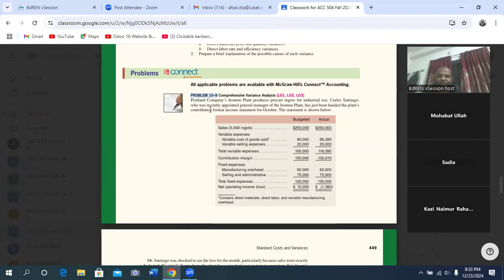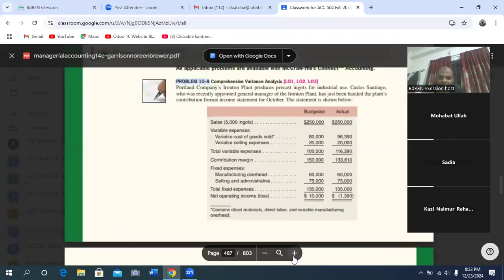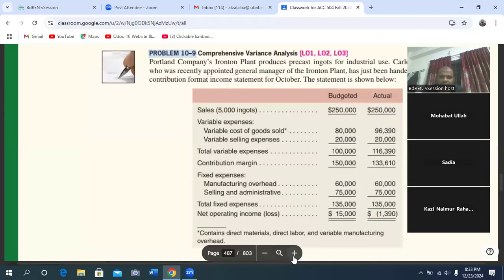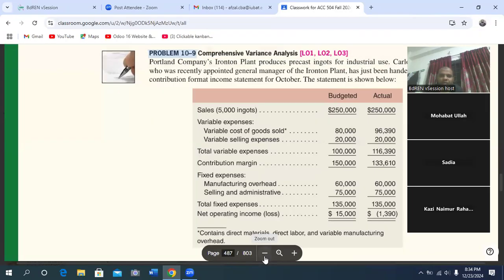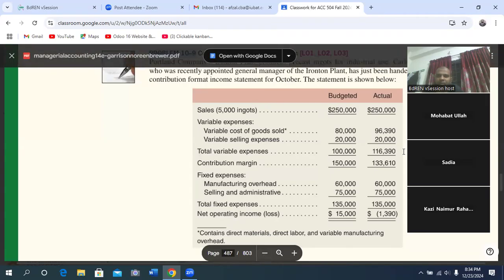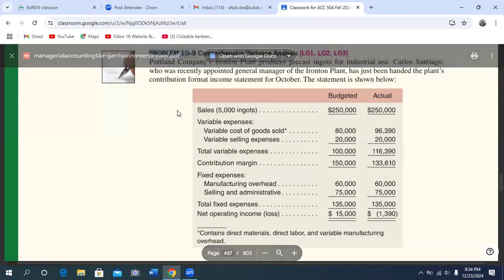Portland Company's Iron plant produces progressive industrials. Mr. Santiago was recently appointed as general manager of the iron plant and has just been handed the plant's contribution format income statement for October. The estimate is shown below.